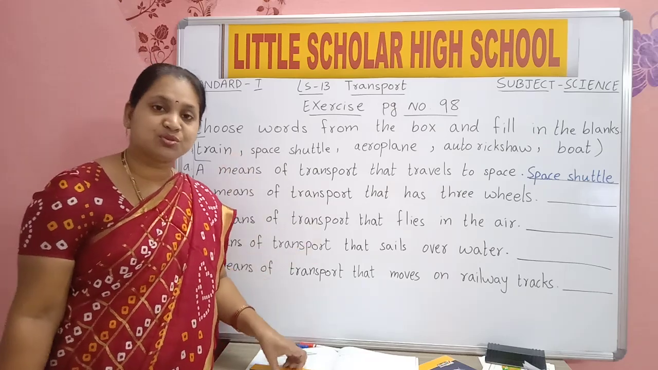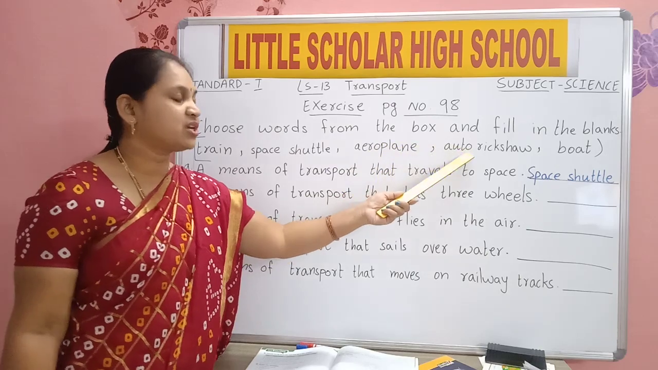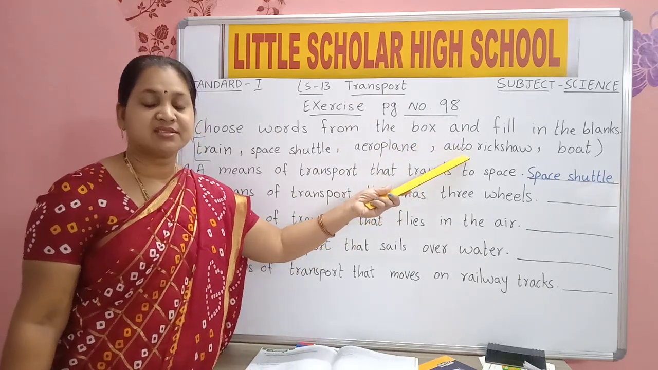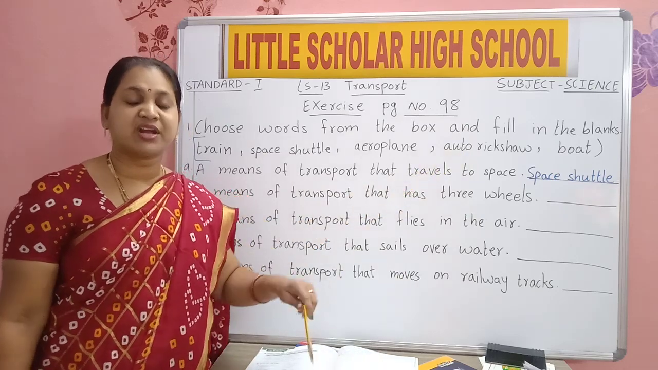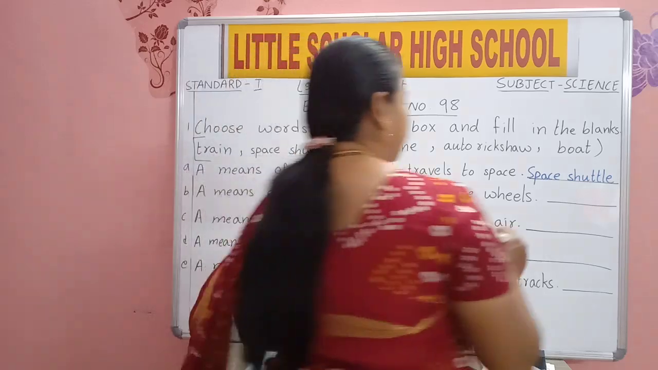Yes, this you will use to come to school also. What is that? Train, aeroplane, auto rickshaw or boat. Which has three wheels? Auto rickshaw has three wheels. Yes, one in front and two back side. Auto rickshaw has three wheels. Right.